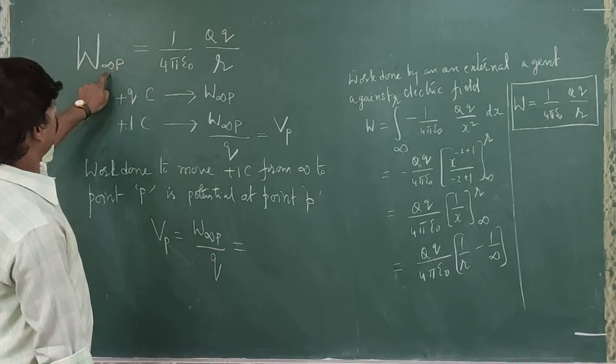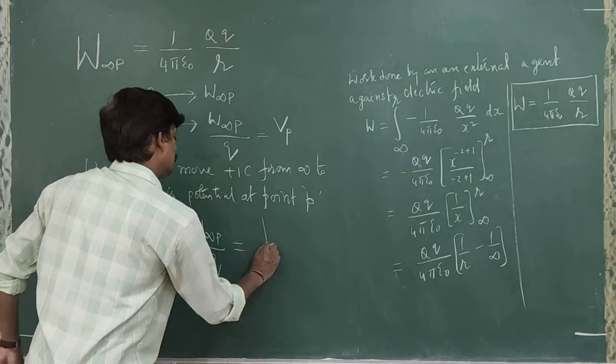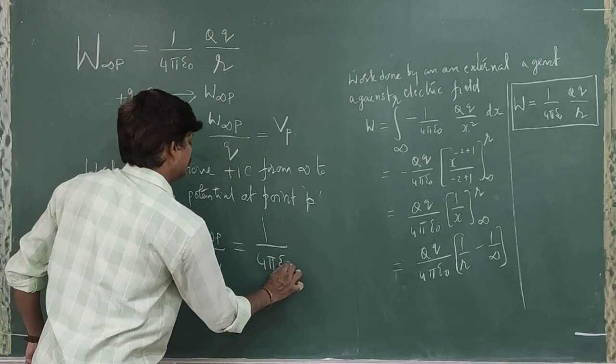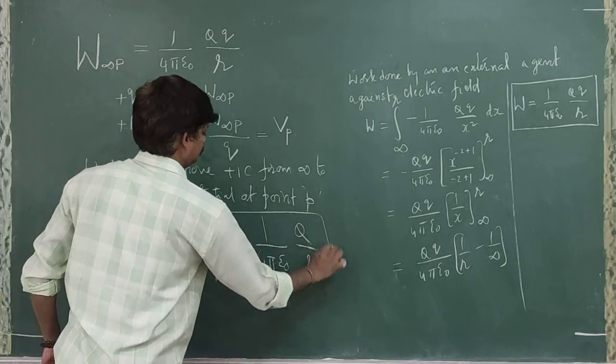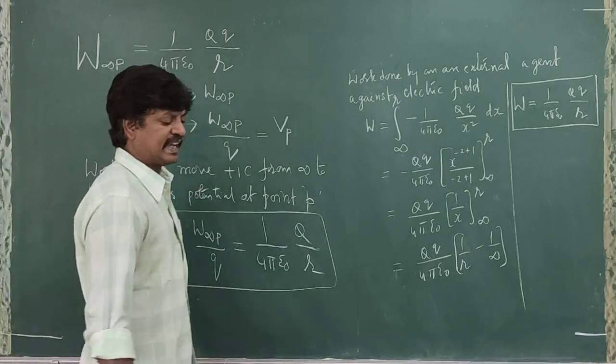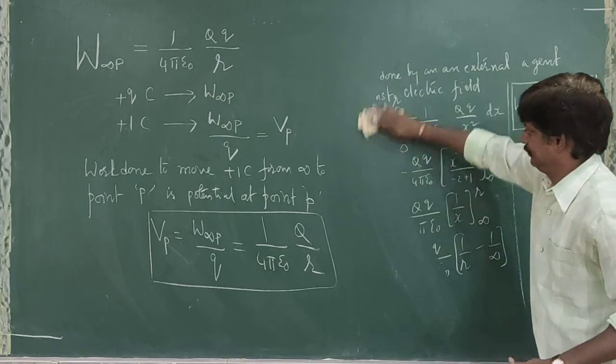But according to this equation, can you tell me what W infinity P by small q is? What are you going to get? 1 by 4 pi epsilon naught, capital Q divided by small r. And this is the expression for potential due to a point charge.